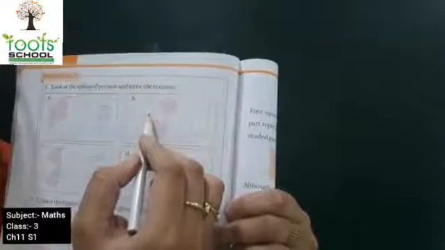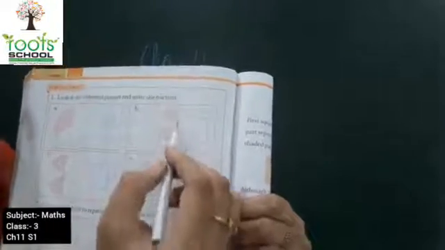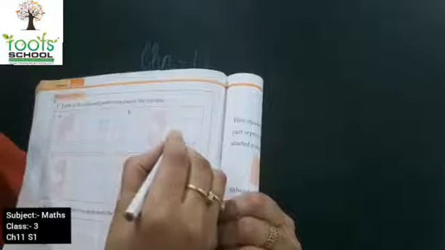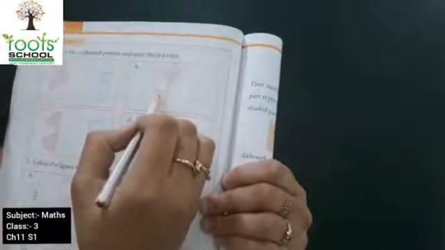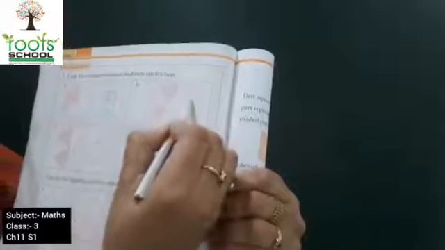Now similarly kids, look over here. How many hearts are there? 1, 2 and 3. So the denominator is going to be 3. And how many are colored? 1 and 2. So it is going to be 2/3. This is the way kids you are going to solve this. Now moving on to question number 2. Color the figures to represent the given fraction.